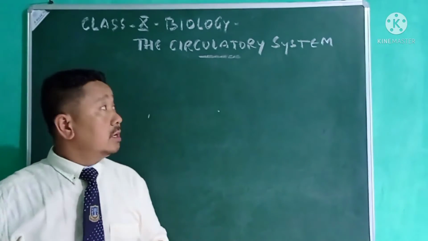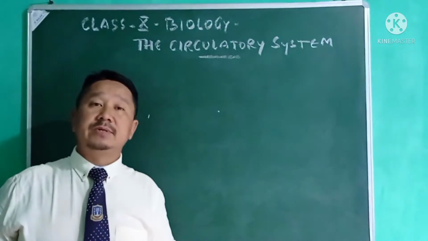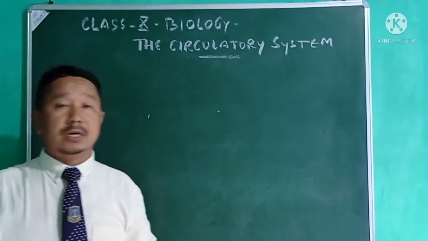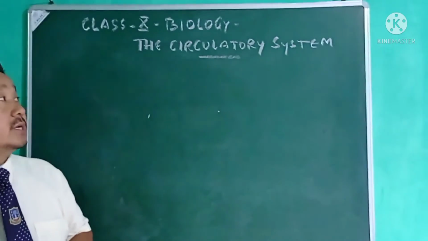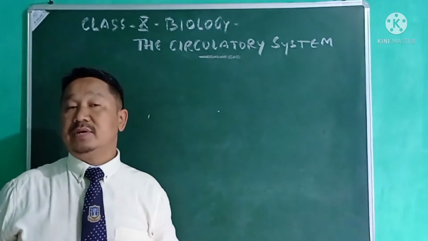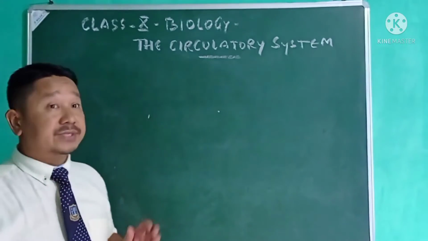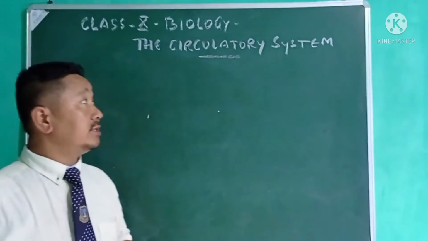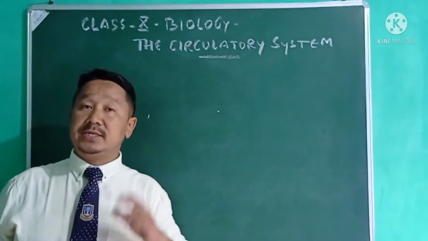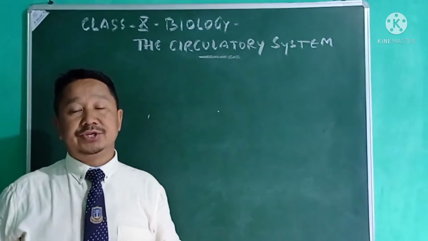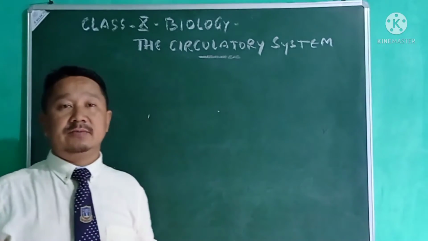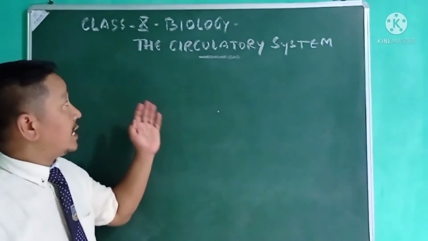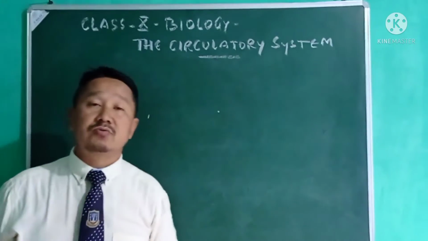Dear children, we'll start a new chapter, that is chapter number 8, the circulatory system. In the last live session, we completed chapter number 5, that is transpiration, and chapter number 6, that is photosynthesis, was done a long time back. Chapter number 7, that is chemical coordination in plants, is not there in the syllabus according to the revised syllabus. So we are directly jumping to chapter number 8, that is the circulatory system.